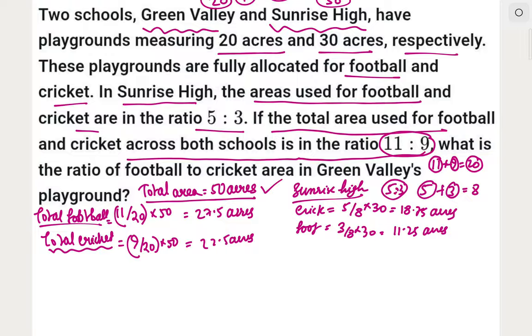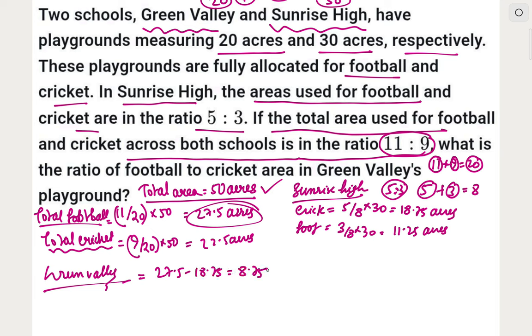So we have already got how much area is needed. Now we have to find the ratio. So now we have to find the Green Valley football area. For Green Valley it becomes very easy, because the total football area is 27.5 and Sunrise is 18.75, so we just subtract. 27.5 minus 18.75 gives 8.75.